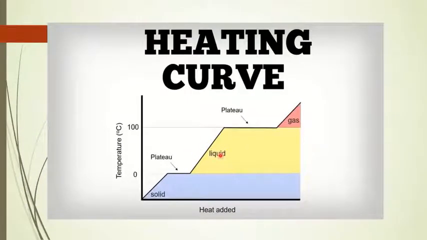Now, today our main topic is the heating curve. We will read about the heating curve. A heating curve is a curve that is drawn by plotting the data of changing temperature on heating a matter. Here, on heating, the temperature starts to rise. So, on the x-axis, the amount of heat given is plotted, and on the y-axis, the change of temperature is plotted. This type of curve that is drawn is called a heating curve.